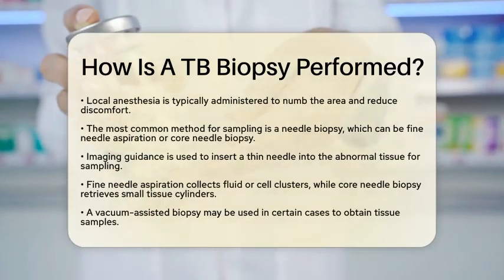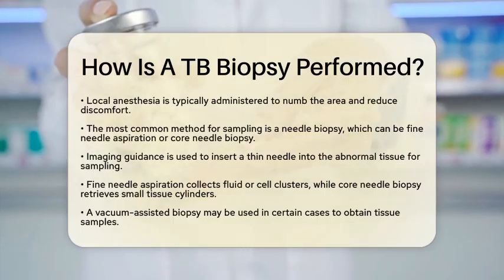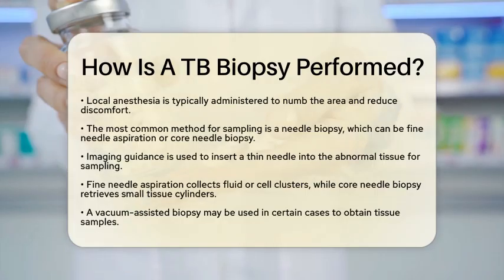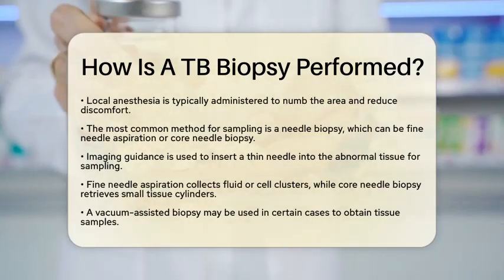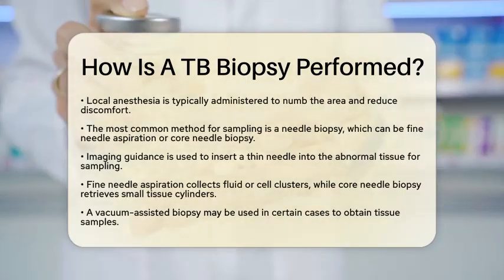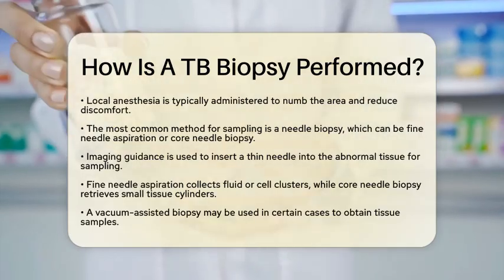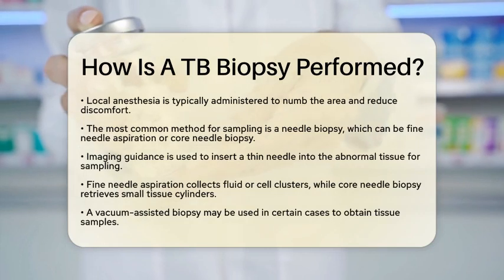When it comes to sampling the tissue, there are a few techniques that might be used. The most common method is a needle biopsy. This can be either a fine needle aspiration or a core needle biopsy. Using imaging guidance, a thin needle is inserted into the abnormal tissue to withdraw cells or small tissue cores. Fine needle aspiration collects fluid or clusters of cells, while core needle biopsy retrieves small cylinders of tissue for more